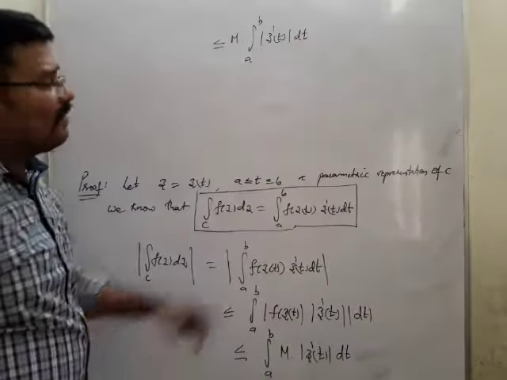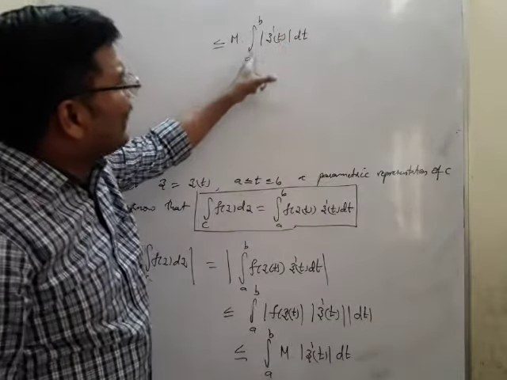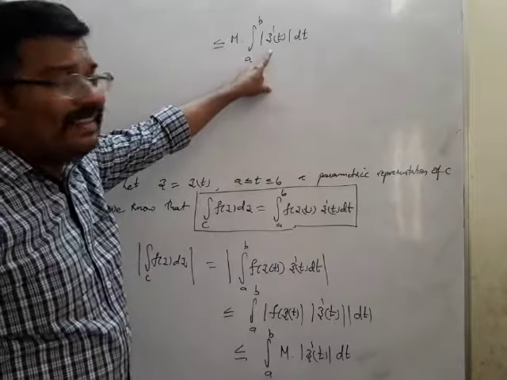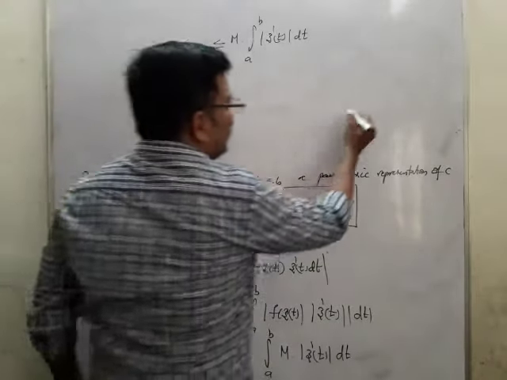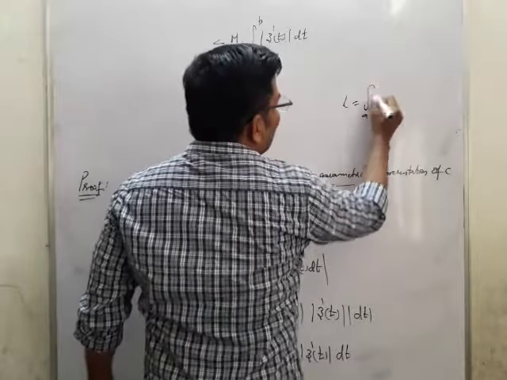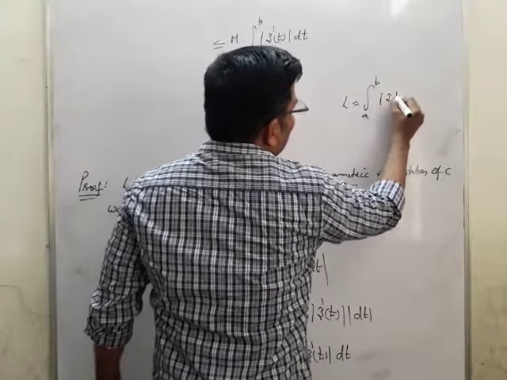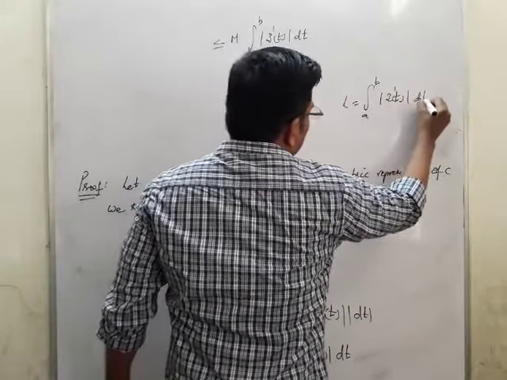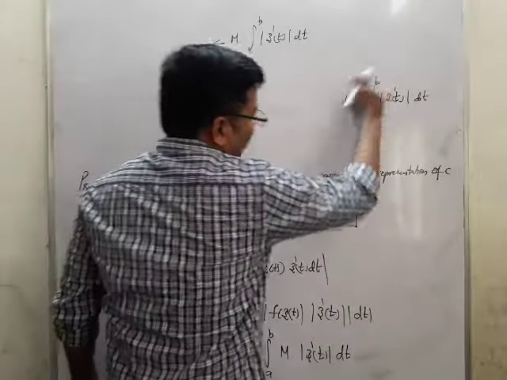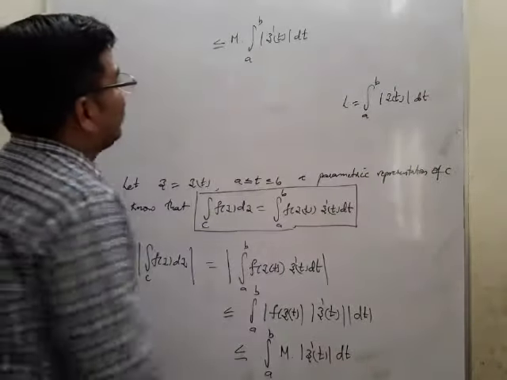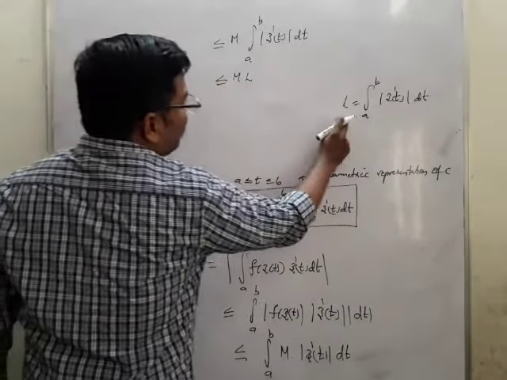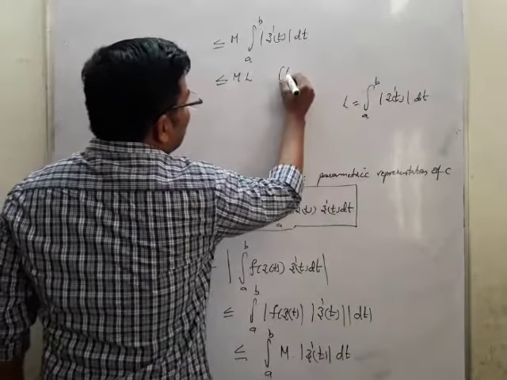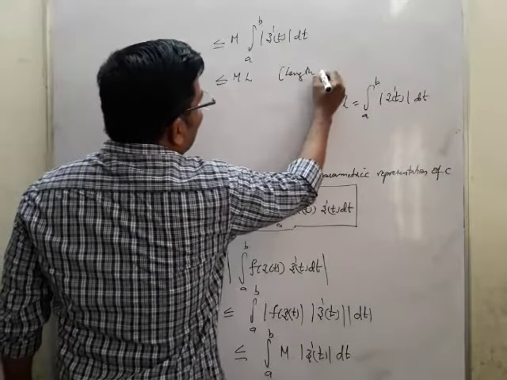Now you should understand this is the length of the contour C. Already we have found this: L = ∫ₐᵇ |z'(t)| dt. This is called the length of the contour C. So I may write this as less than or equal to M times L.